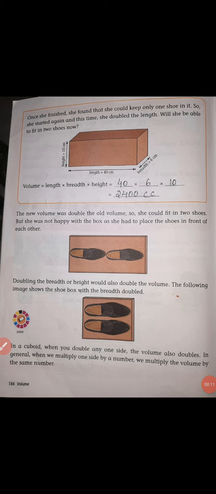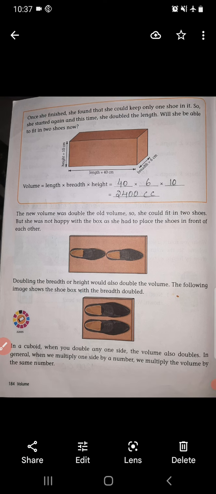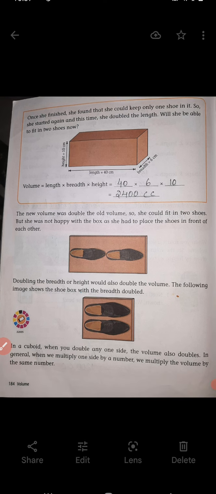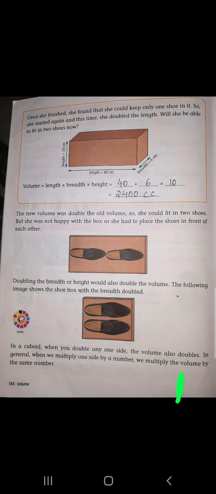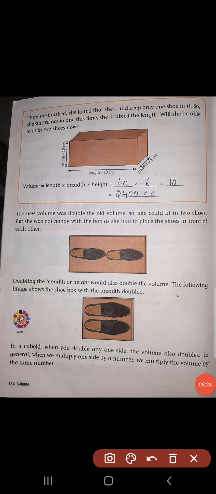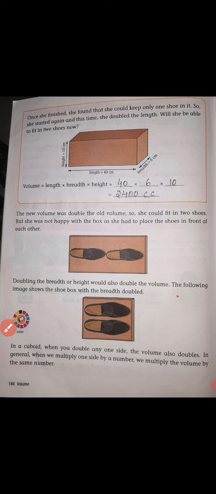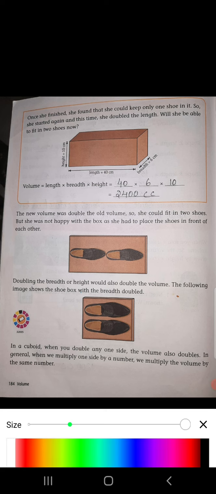Now in the second boxes, in which shoes are already kept, you see, the breadth here is 6 centimeters. But in this box the breadth is 12 centimeters.